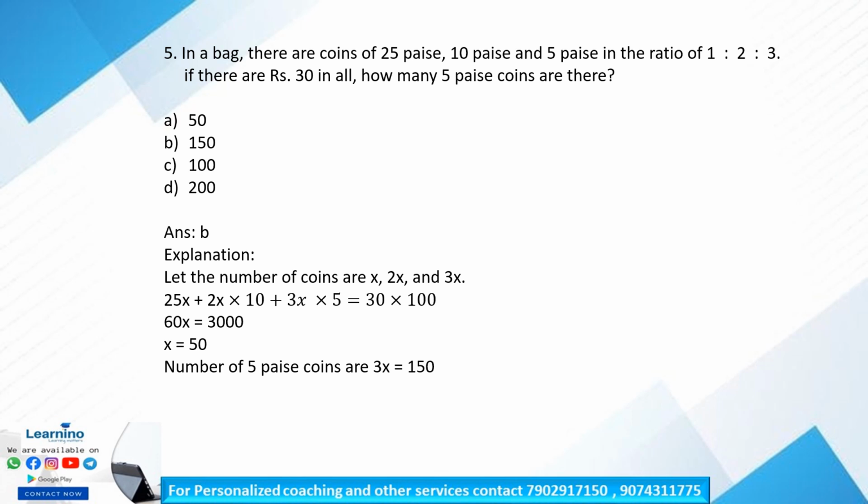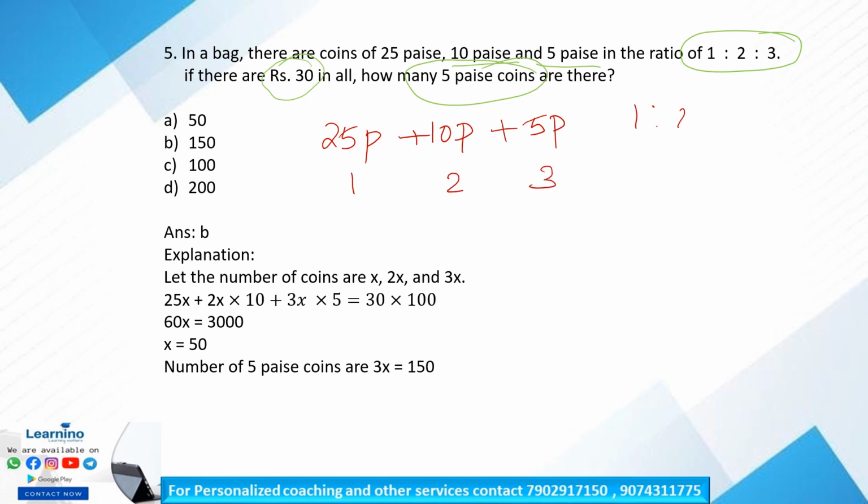In a bag, there are coins of 25 paise, 10 paise and 5 paise in the ratio 1 is to 2 is to 3. If there are rupees 30 in all, how many 5 paise coins are there? Okay, so we have 25 paise, 10 paise and 5 paise coins in a bag in the ratio 1 is to 2 is to 3.